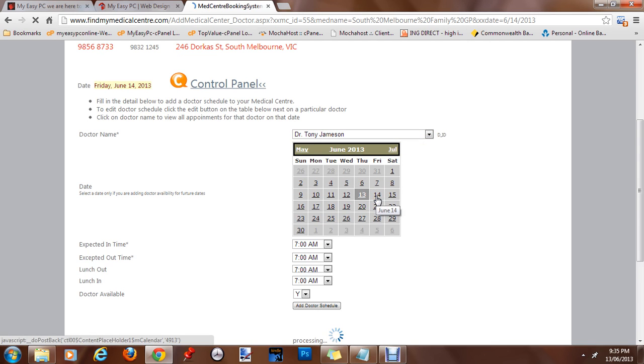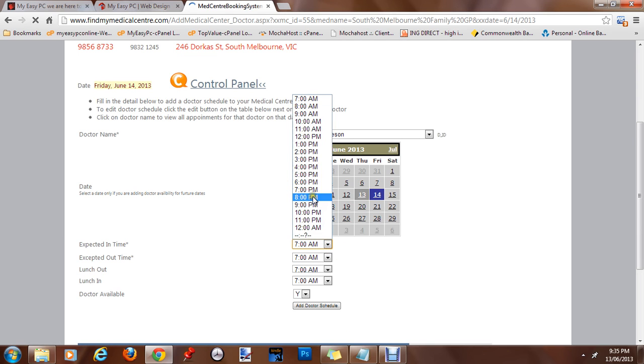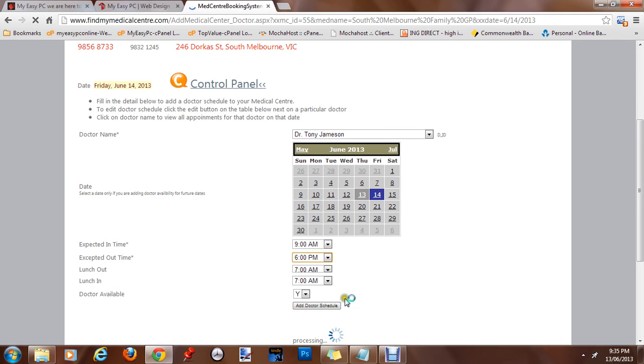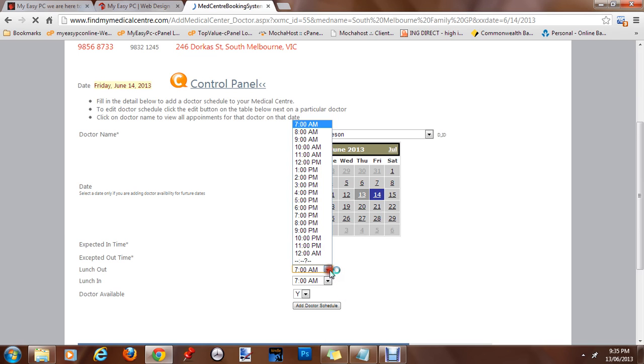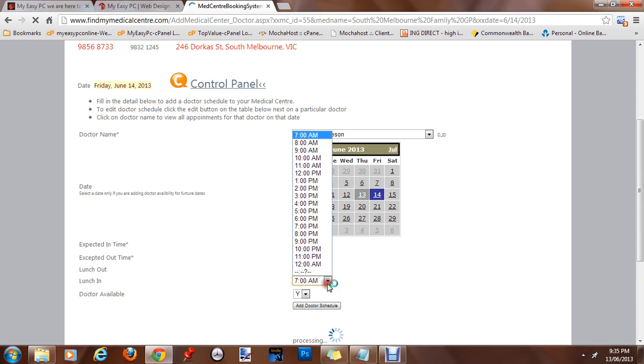Click a date, and then choose the time, start time, and this will be the finish time for this doctor, and the lunch break, so from 1, and these actually increment in 1 hour time intervals.